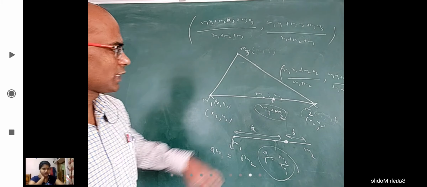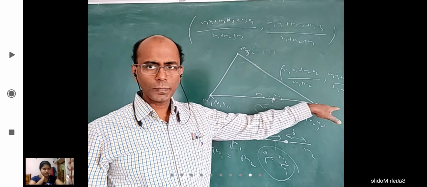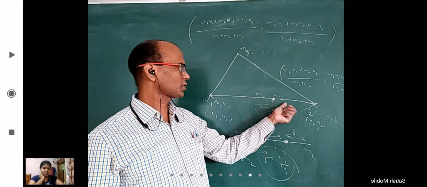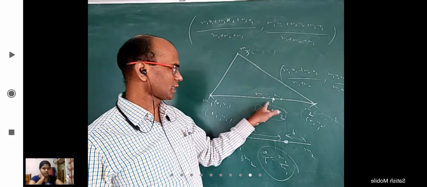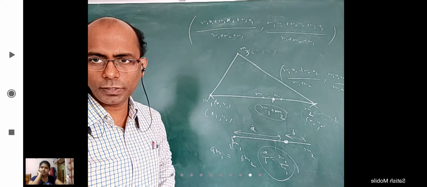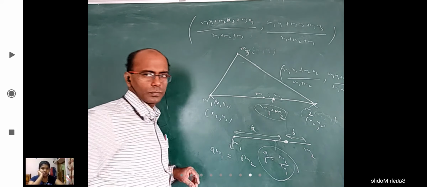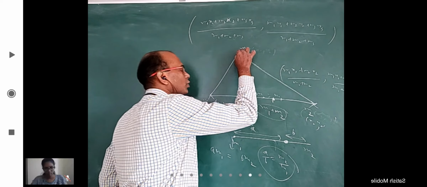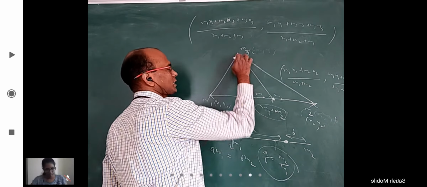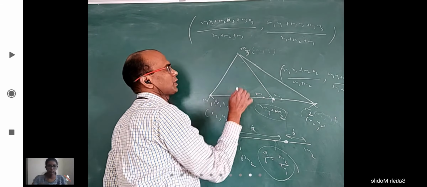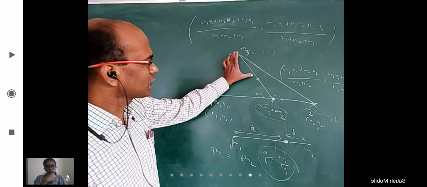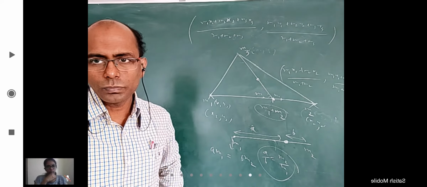Okay, so everybody agrees that the coordinates of this are this, and this length is to this length is M2 is to M1. You can remove these two masses and keep M1 plus M2 mass here. Is it fine? Okay. Now you find center of mass of these two. So draw a line here. The center of mass of these mass and this mass will be in a place where this length is to this length will be how much now?